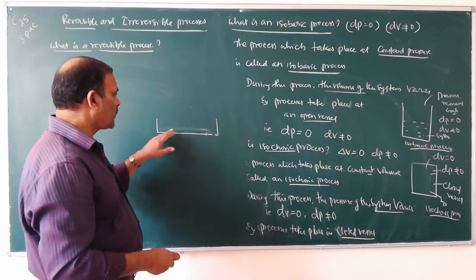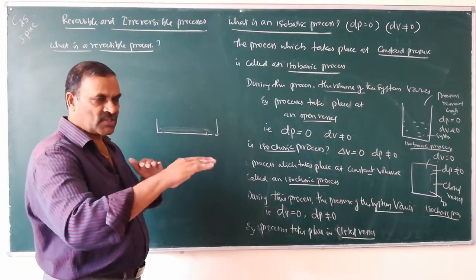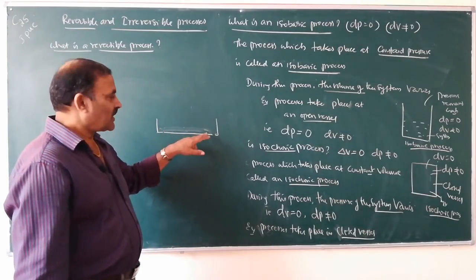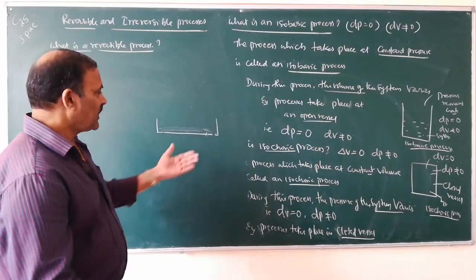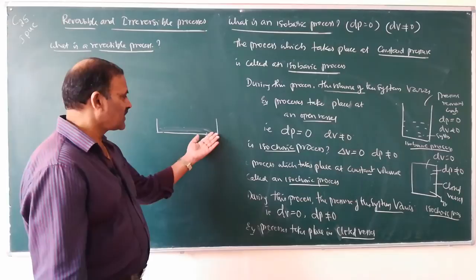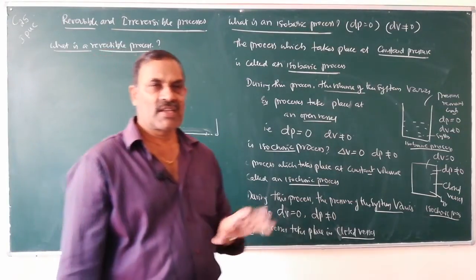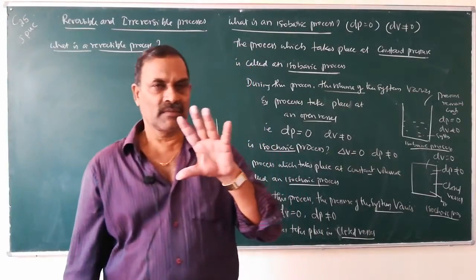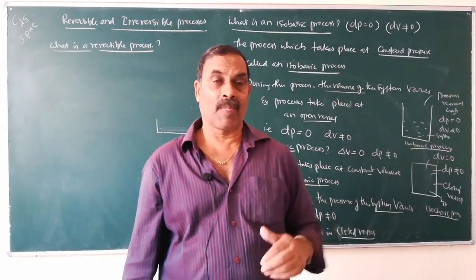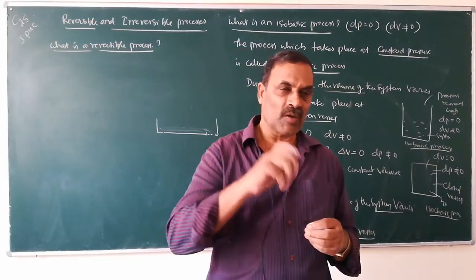So here the flow of water is a very slow process because the level is almost the same. But if the height is reversed, the flow of water is reversed when this height is increased by a slight level. That process is known as a reversible process. A process which can be reversed at any time by increasing the opposite force by a very small amount.